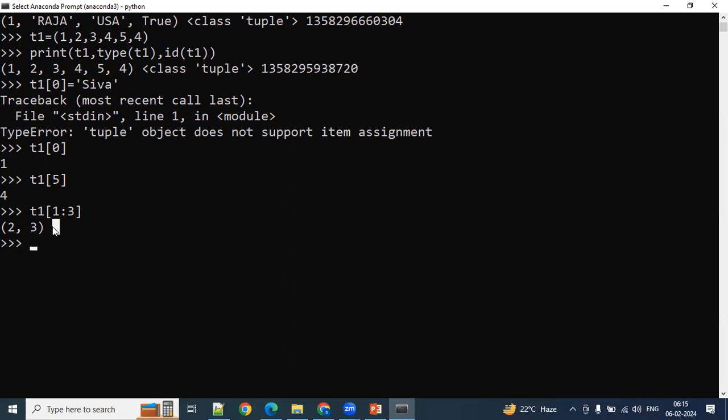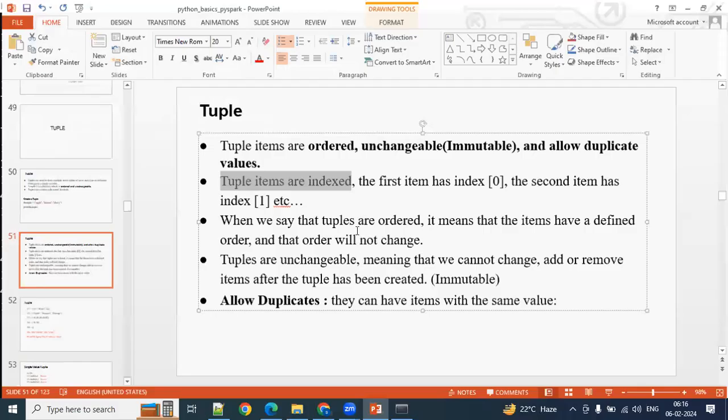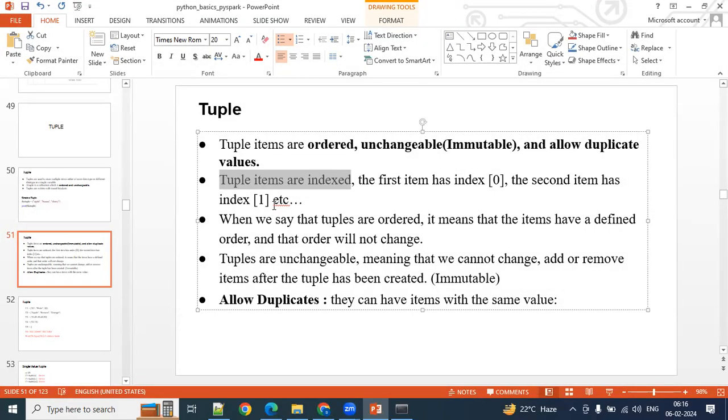So that means accessing the elements from the tuple is the same as the list. You can access with the positive indexes or negative indexes also. Anything is okay. Negative indexes, you can take minus 1 happily. What are you going to get? 4, that means the last element. You can take minus 3 also, no problem. You will get the value here, that is also 4. In a positive direction or in a negative direction, in any direction, you can access the elements.